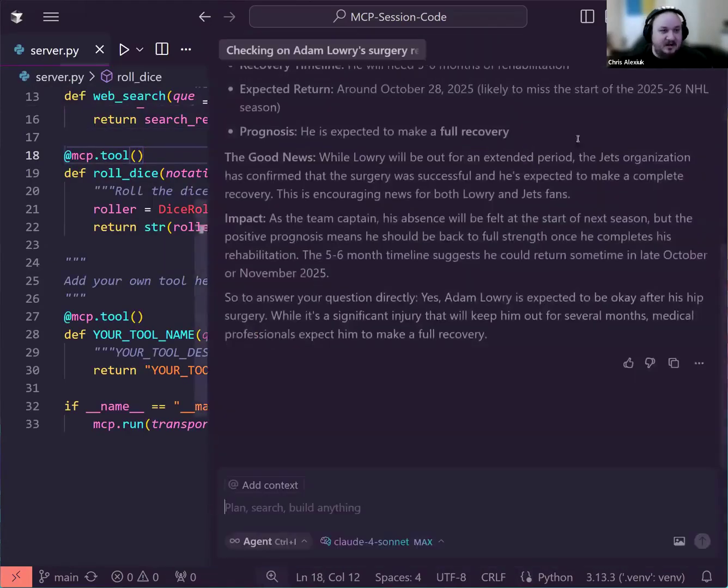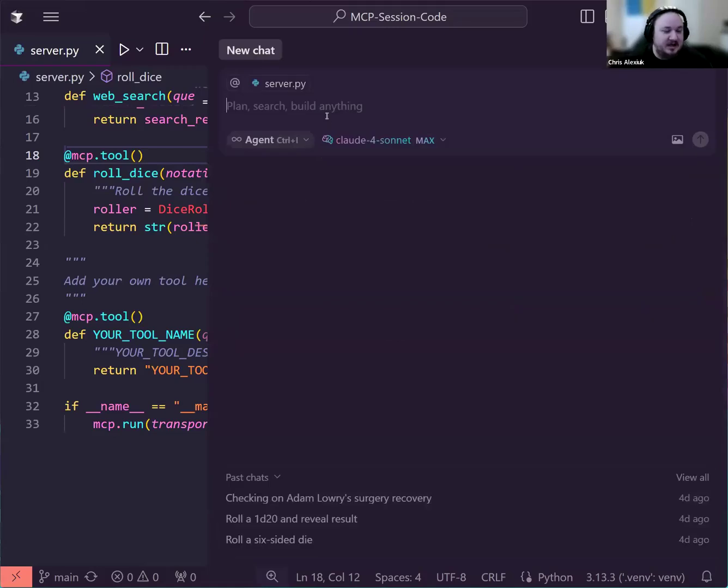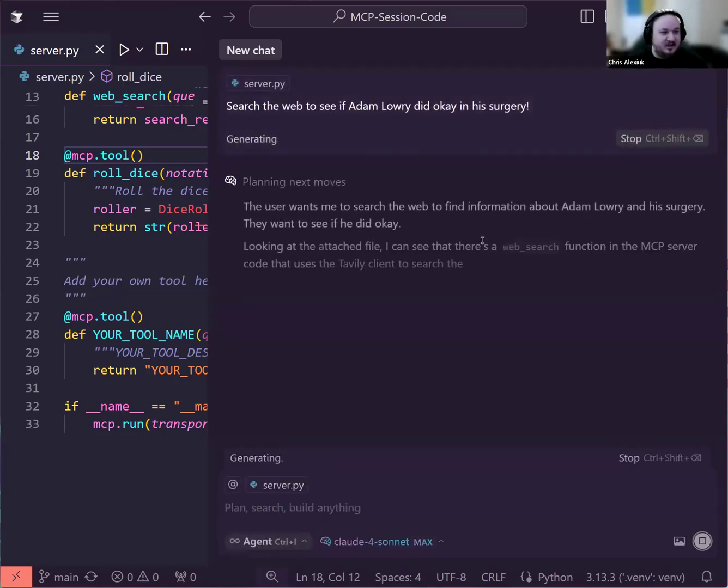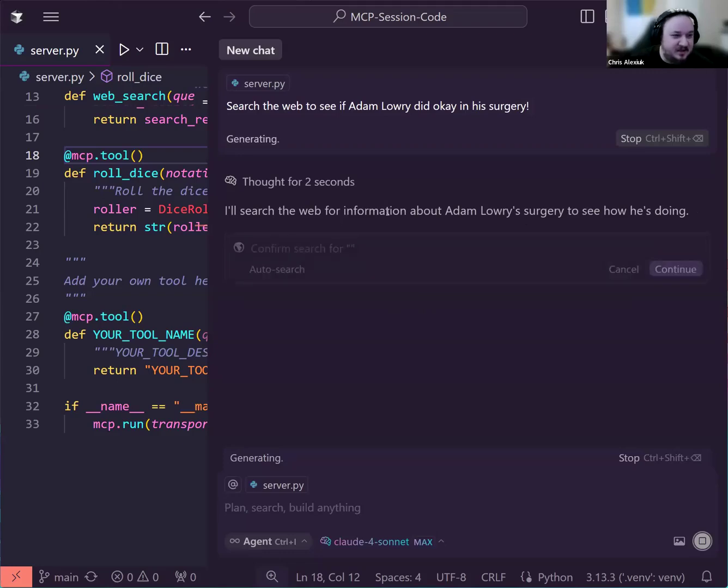Well, we can use the Cursor composer to use them. We can do things like, hey, search the web to see if Adam Lowry, who's the captain of the Winnipeg Jets, if you didn't know, did okay in his surgery. And we can send this query to Claude. We can see this use the web search tool. There you go, you get the idea.